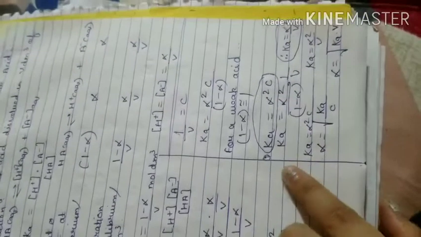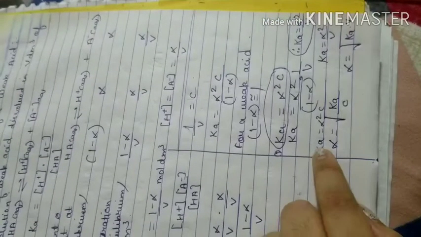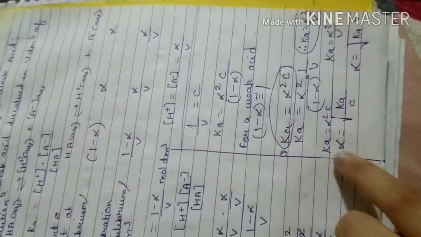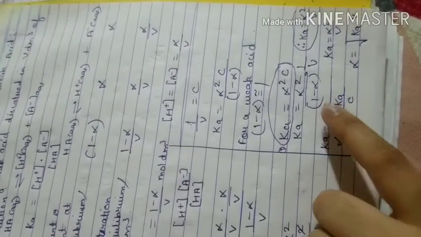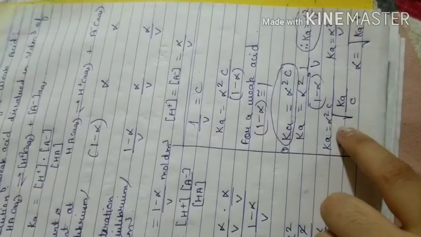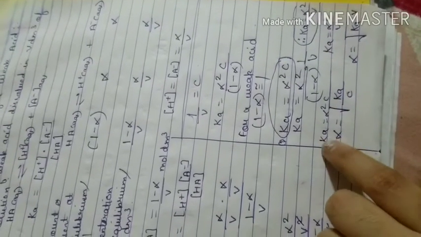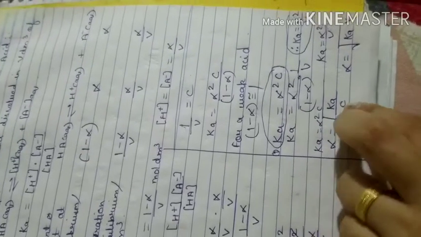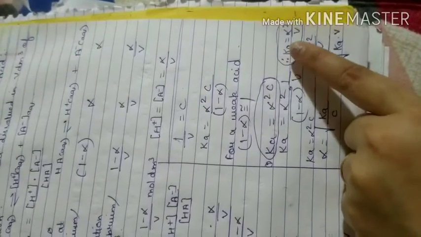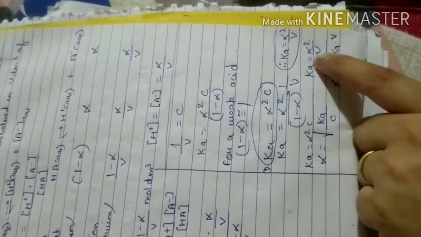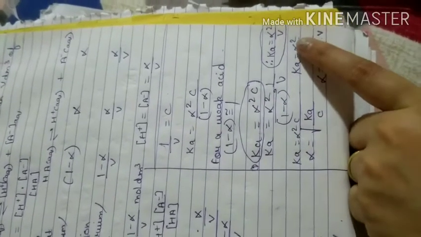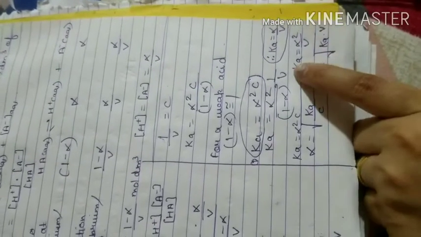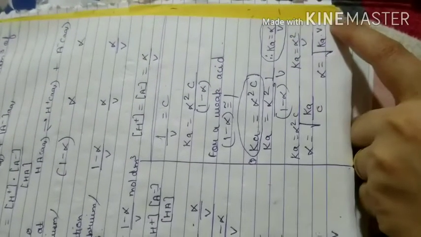Okay, so if you want to remove this square, then what you have to do is, first we are taking this equation, Ka is equal to alpha square C. So you will take alpha out, you will put square root here, Ka will go in the numerator and C will go in the denominator. If you are taking the second equation, that is Ka is equal to alpha square by V, when you take that alpha out, you have to put the square root, then Ka and V will also be in the numerator.